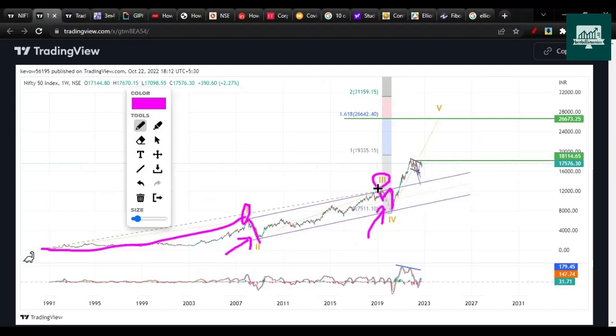So the third wave here is not extended as compared to wave 1. It is just touching 1.61 Fibonacci. Okay, this is not called an extension in the third wave. So the third wave is extended only when it goes beyond this. So in this case, the third wave is not extended.